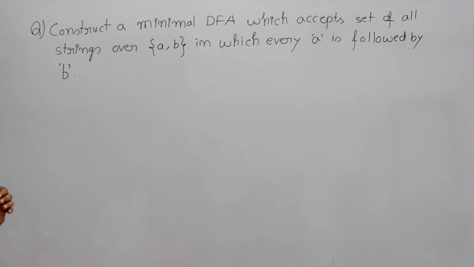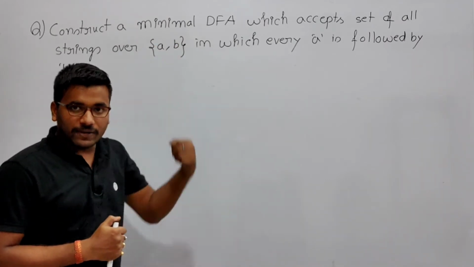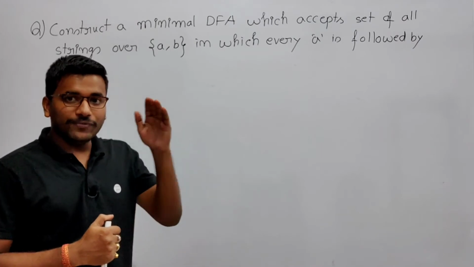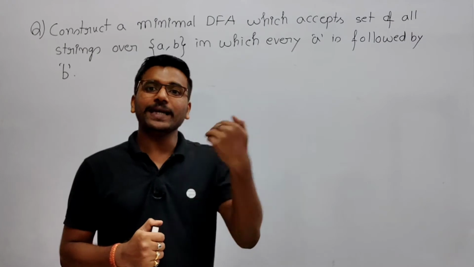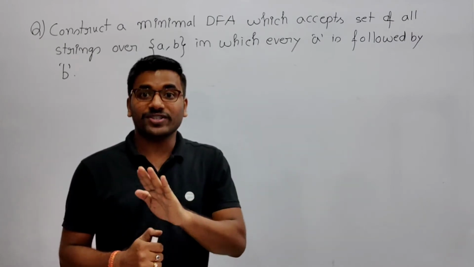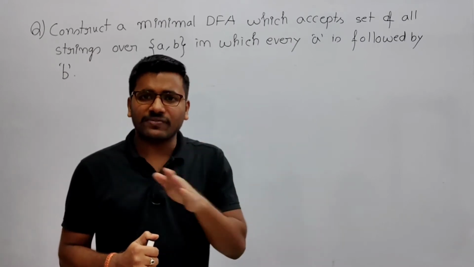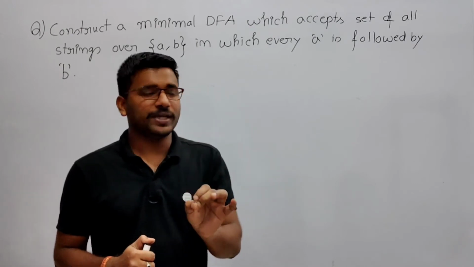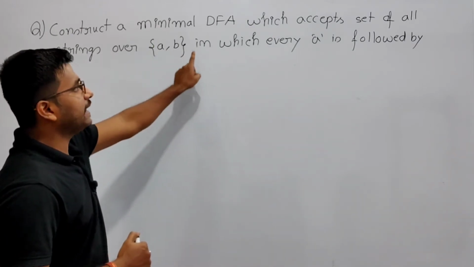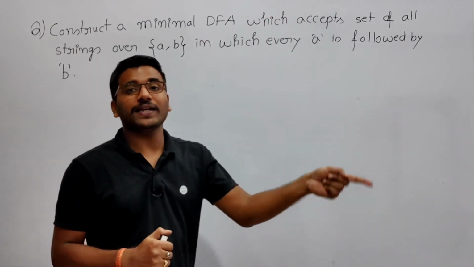Now see, construct a minimal DFA which accepts the set of all strings over a, b in which every a is followed by a b. It means that after every a there should be a b. So if a string has an a, then after every a there should be a b. But if there is no a, no restriction is given. It means if you are not having a, you need not take care of anything. It can have anything, like any number of b. The only restriction is that every a is followed by a b. If there is an a, then after a there should be a b.